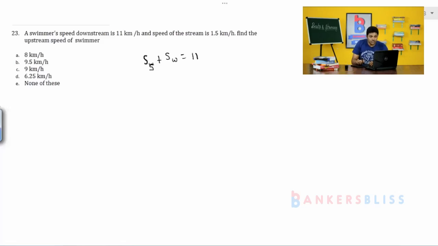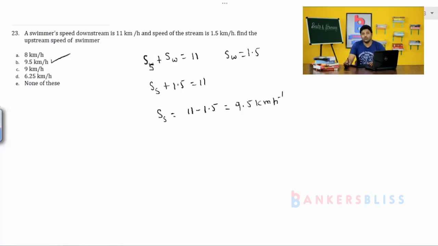The speed of the stream is 1.5. So speed of the swimmer plus 1.5 is equal to 11. Therefore, speed of the swimmer is 11 minus 1.5, that is 9.5 kilometers per hour. Very simple. Option B is the right answer.